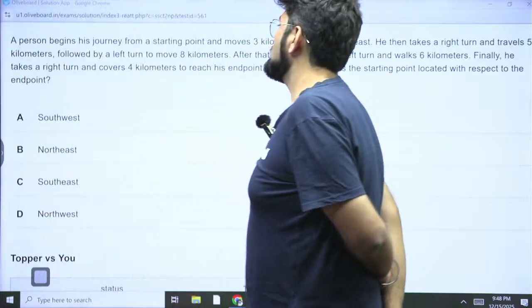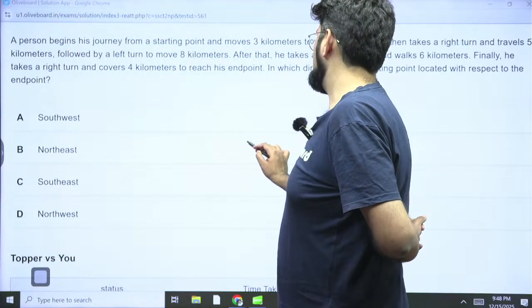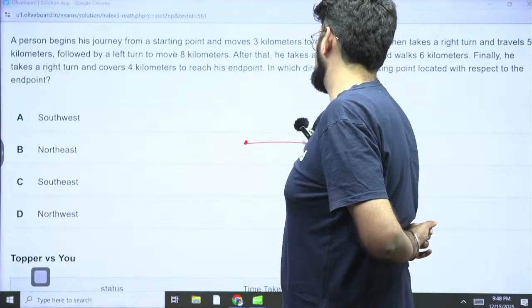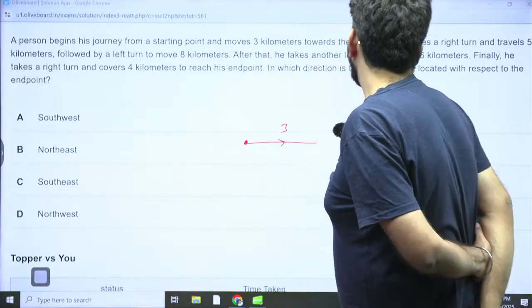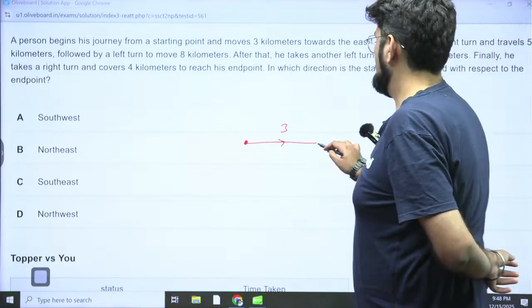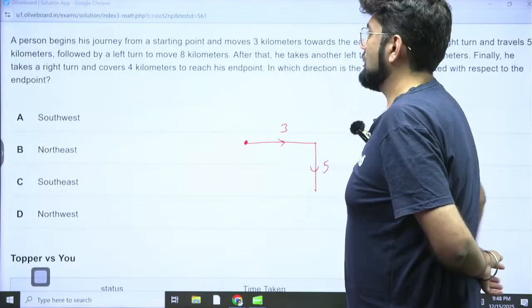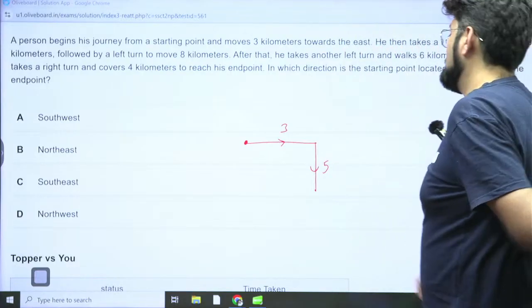A person begins his journey from a starting point and moves 3 kilometers towards the east. So this is the starting point and 3 kilometers towards the east. Now he then takes a right turn and travels 5 kilometers. Okay. Followed by left turn to move 8 kilometers. Okay.